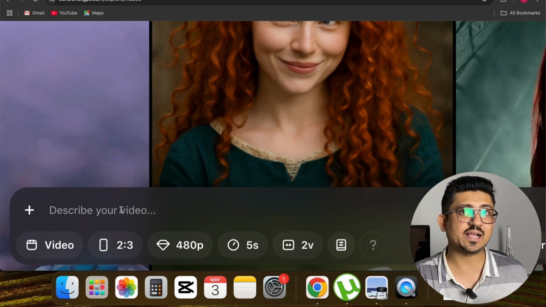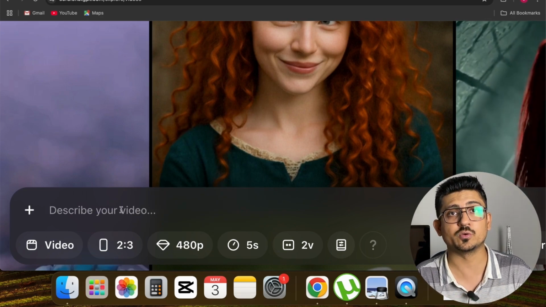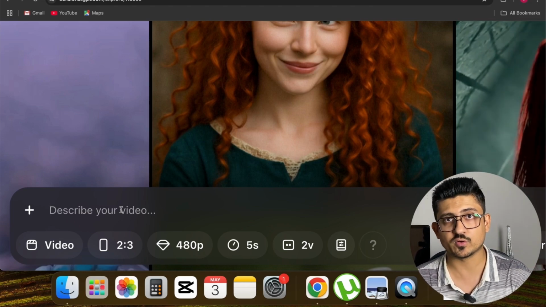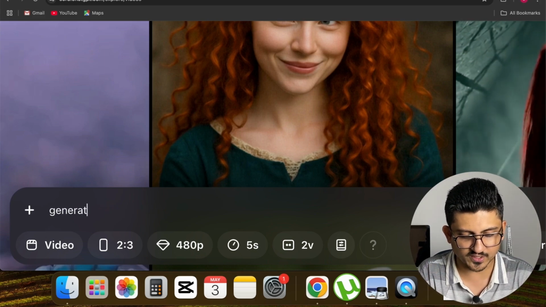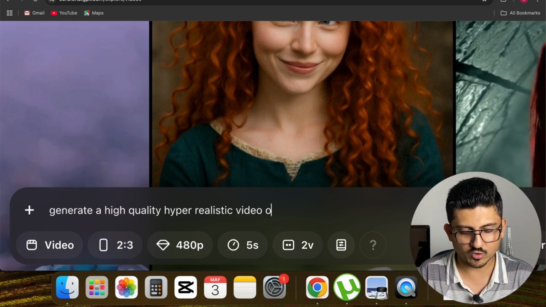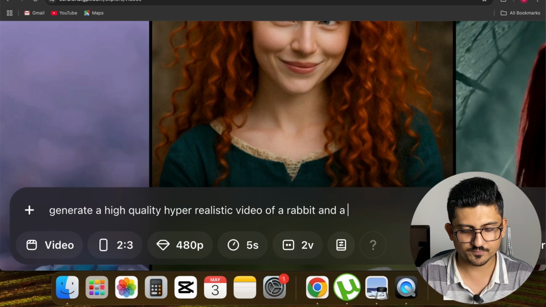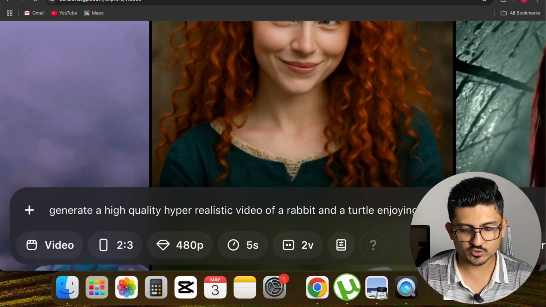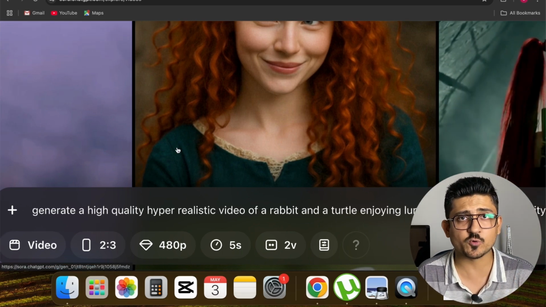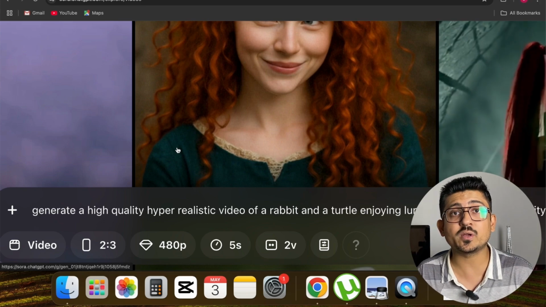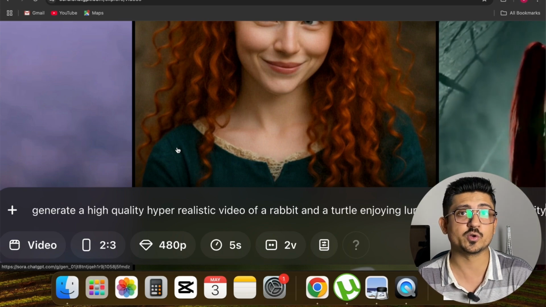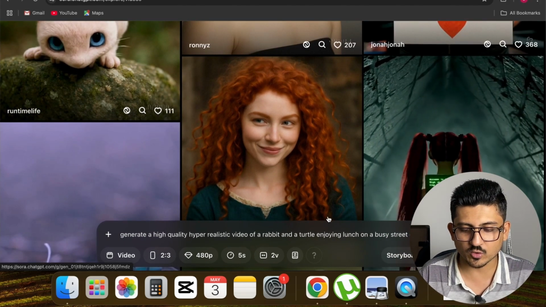Now first we convert any text into video, and then we'll convert any image into video, right? So let's write any text which seems to be impossible, and then let's see how it generates a video for us. Let's type: generate a high quality hyper realistic video of a rabbit and a turtle enjoying lunch on a busy street of city, right? I just wrote this prompt because it came to my mind right now, but you can write anything you want, whatever comes to your imagination, and it will generate a video for you, right? After typing the prompt, you can just click on this generate button.